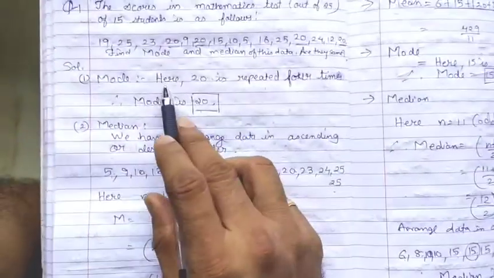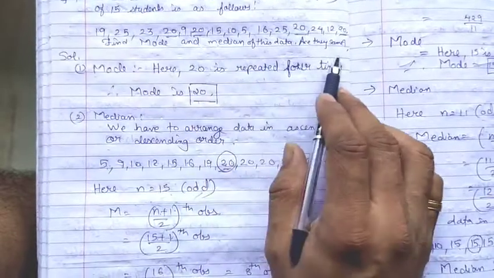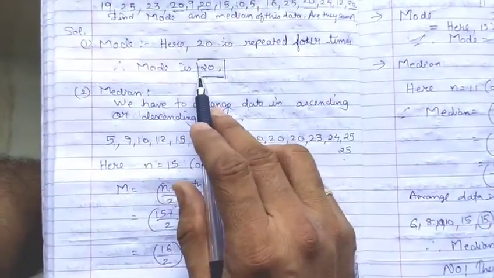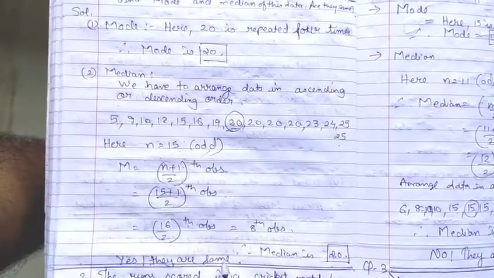Now further they had asked whether the values of mode and median are same. Yes, here the mode is also 20 and the median is also 20. So write down yes, they are same.